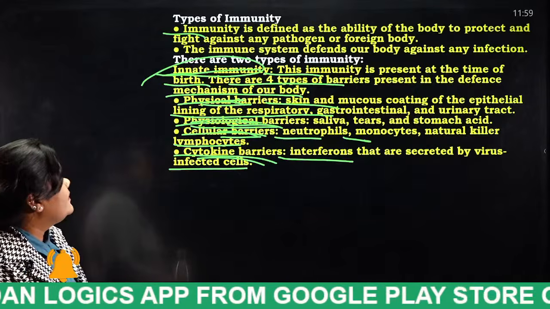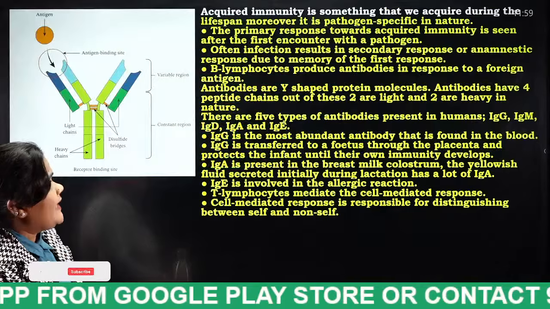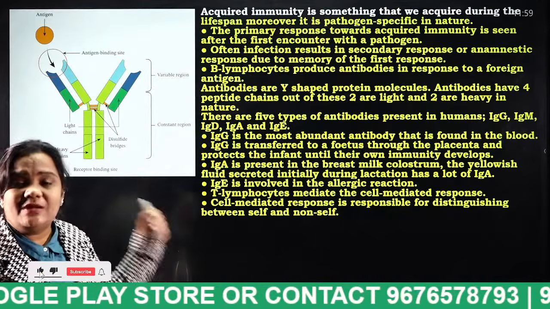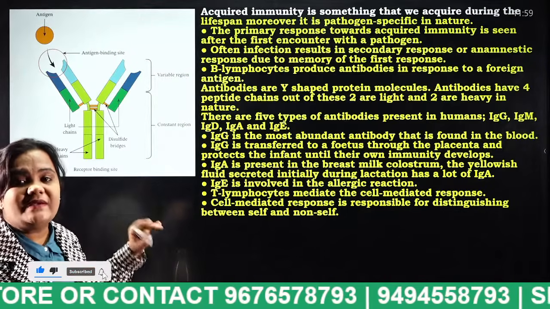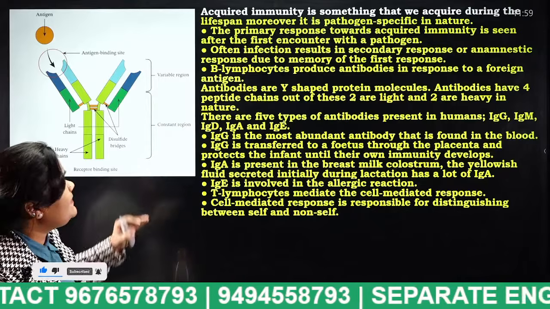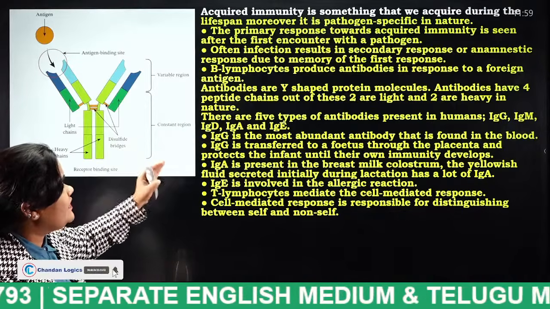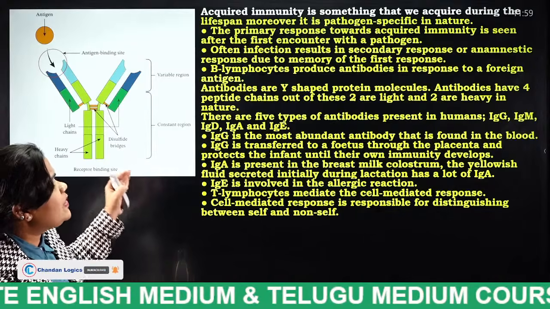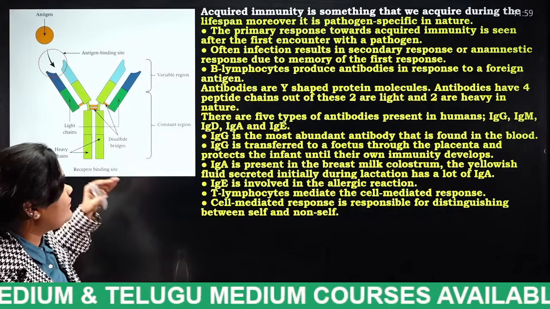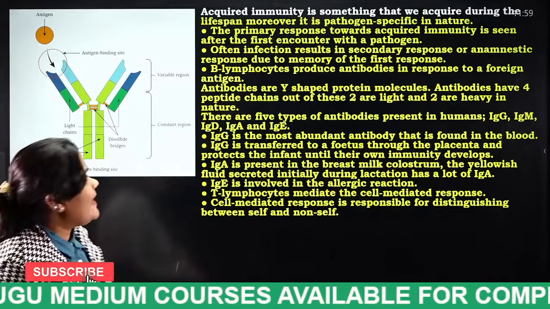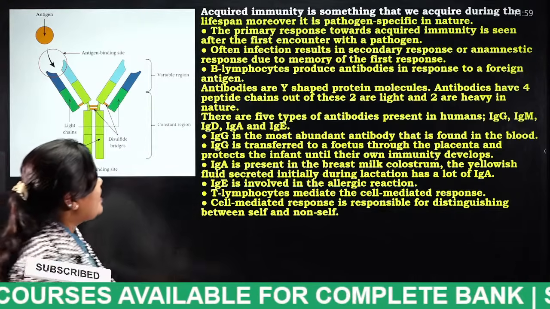Next, acquired immunity. What is the next one, students? One is innate immunity and the next one is acquired immunity. What do you mean by acquired immunity? It is lifelong, and moreover it is pathogen specific in nature. The primary response in acquired immunity is seen after the first encounter with the pathogen. Okay. So these are not that important.